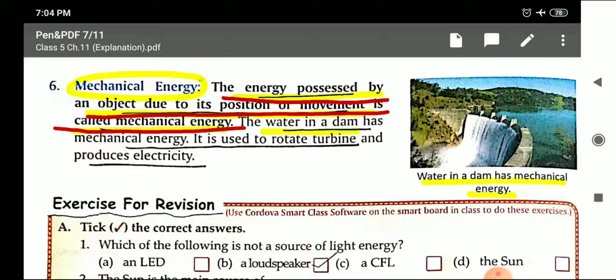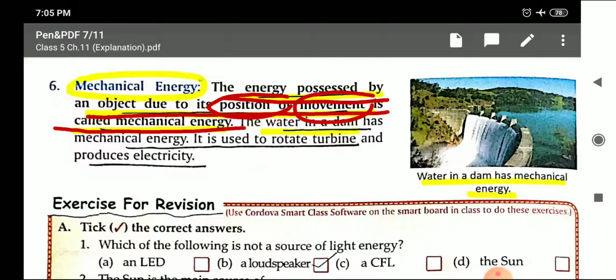Children, mechanical energy is further of two types, kinetic energy and potential energy. But these two terms are not given in your book, because you can see the definition: the energy possessed by an object due to its position or movement. So we can separate these two terms, position and movement.